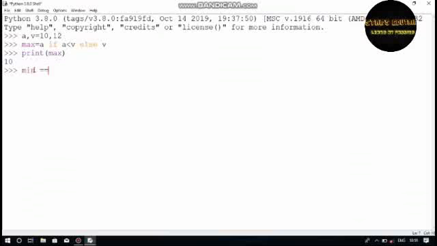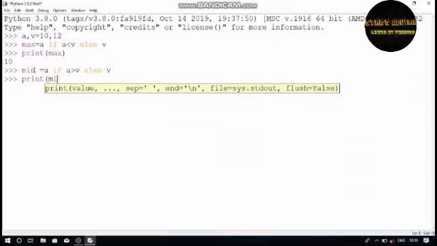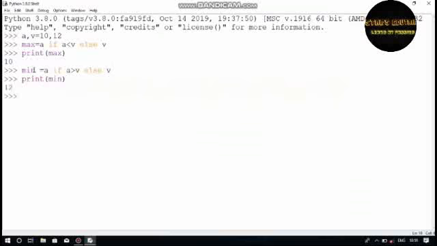So I just wanted to print out the min function. Min is nothing but the minimum of the values. Min equals a if a is greater than b, else b. Let's see what it will be. It is 12 because the condition here is false, because of that it printed 12, that is the value of b.